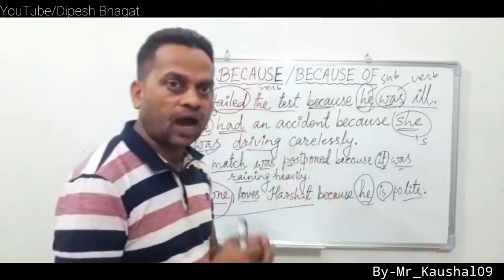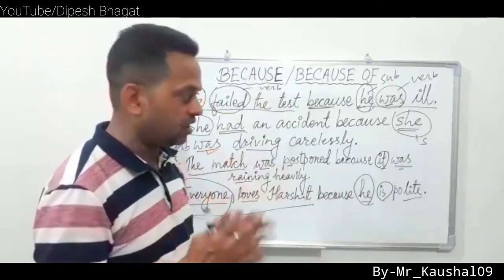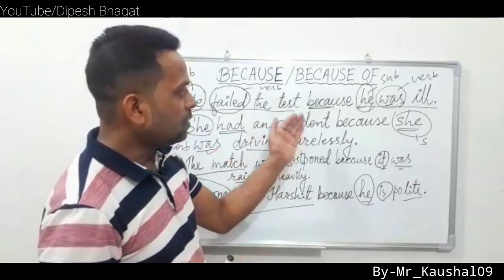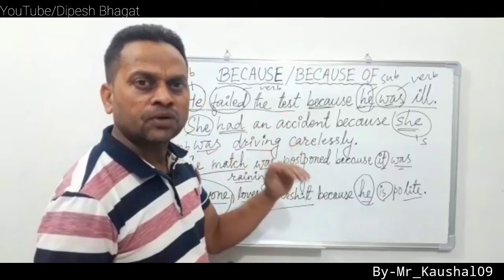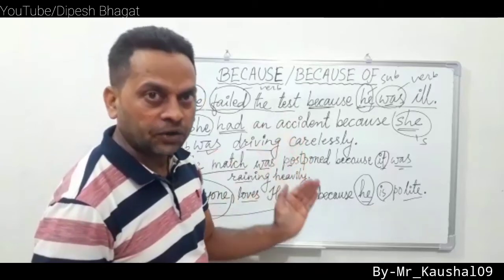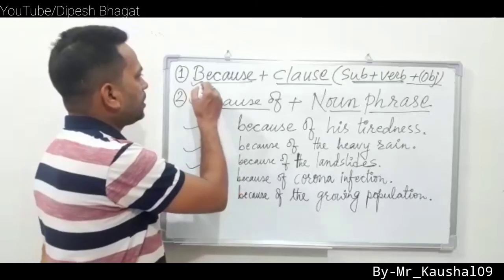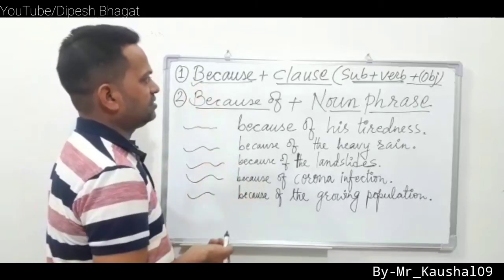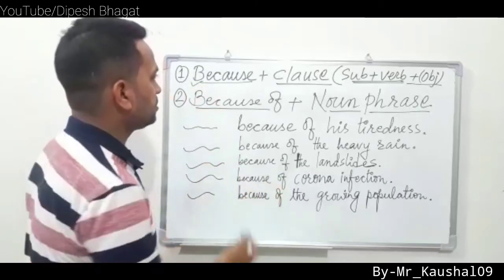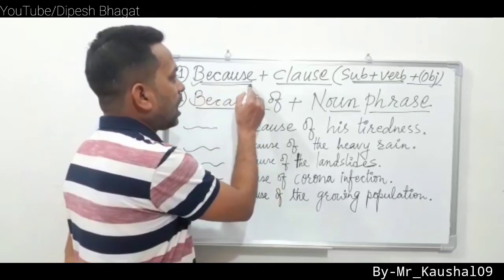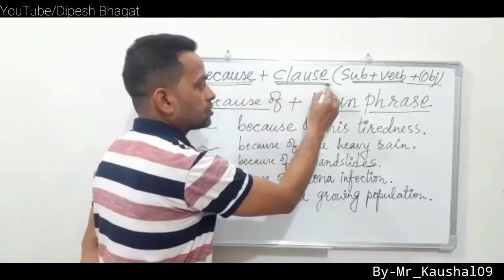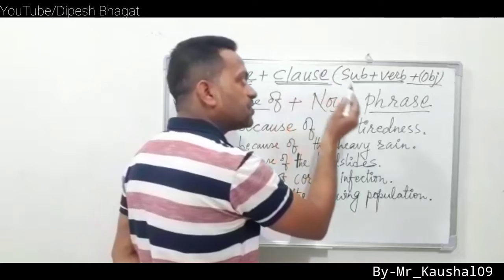Now I will elaborate more clearly how a noun phrase or possessive phrase is used after because of. I have given you the examples that after because we need a clause.